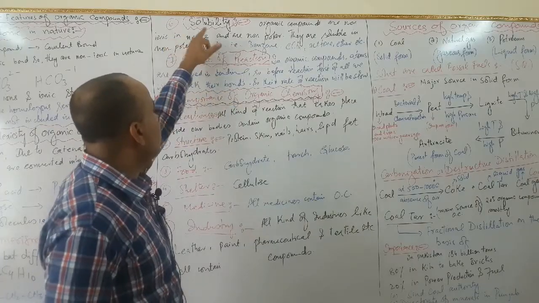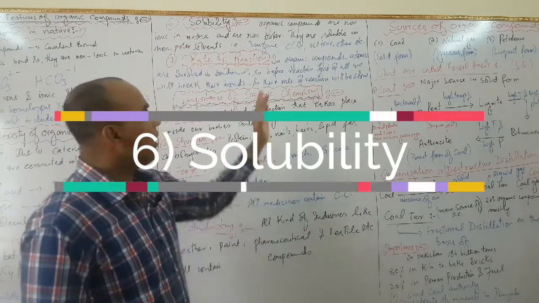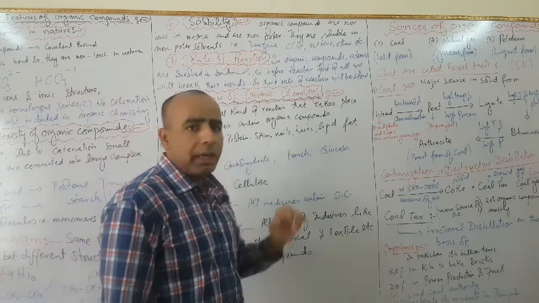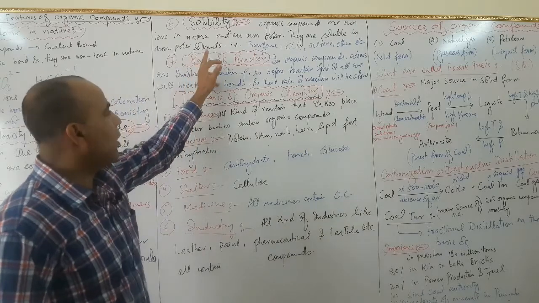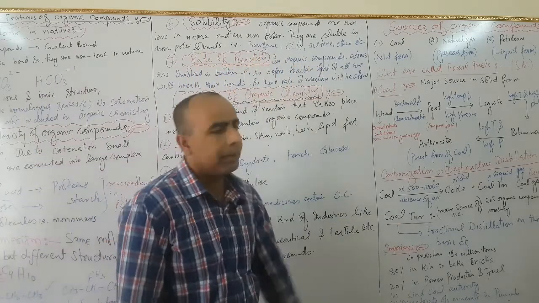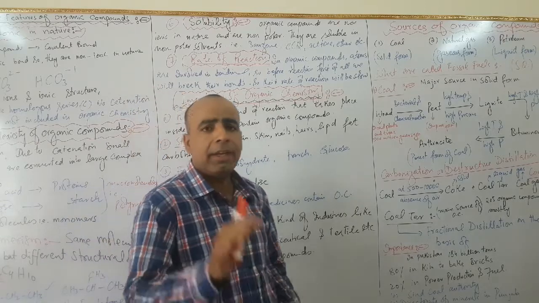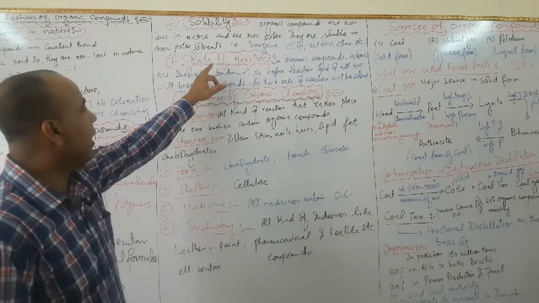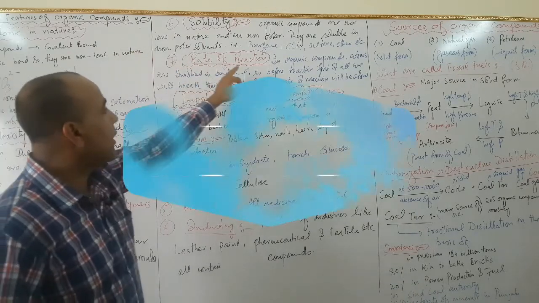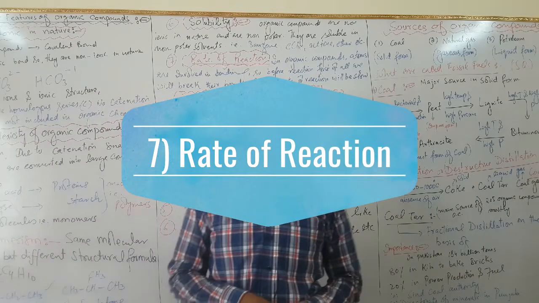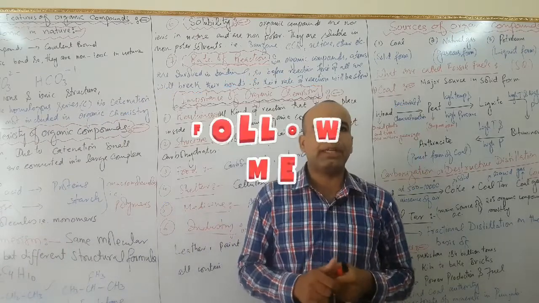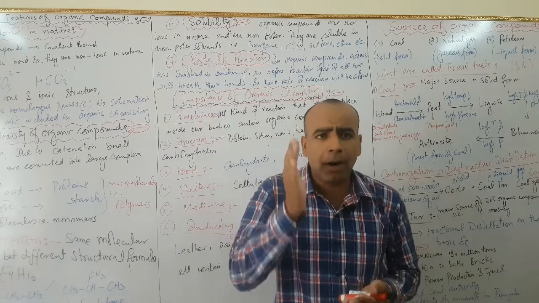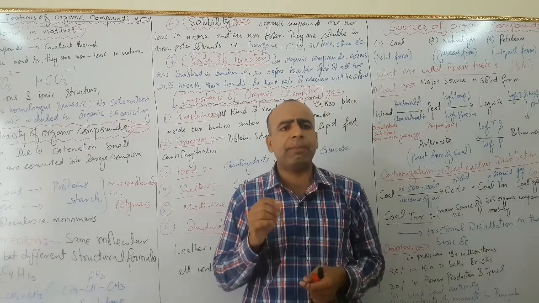Number 6, solubility. As you know, organic compounds are non-ionic in nature and are non-polar. They are soluble in non-polar solvents like benzene, carbon tetrachloride, acetone and ether, etc. Number 7, last property of organic compound is rate of reaction. In organic compounds, atoms are involved in bonding. So before reaction, first of all, we will have to break their bonds. So their rate of reaction will be slow.